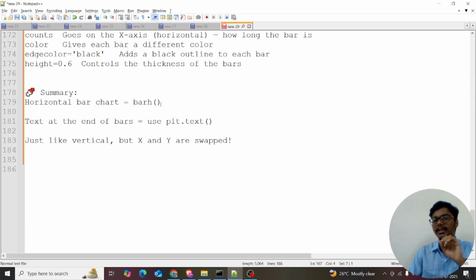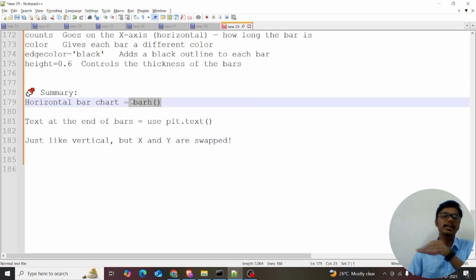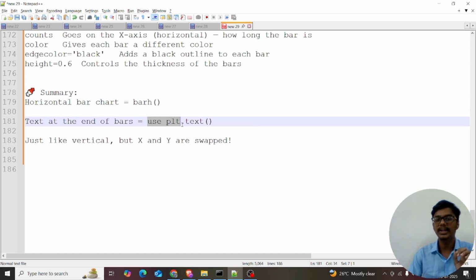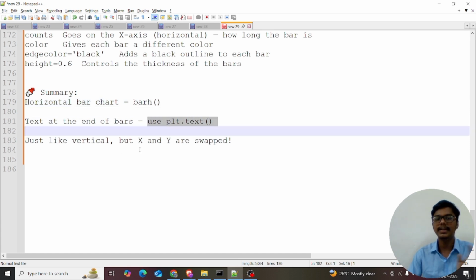Just remember it. In the interview, you may be asked about the difference between the horizontal bar plot and the vertical bar plot. The horizontal bar plot is called barh, with the one letter h. To put text at the end of the bars, use plt.text. It's just like the vertical one, but X and Y are swapped. That's all for this video.